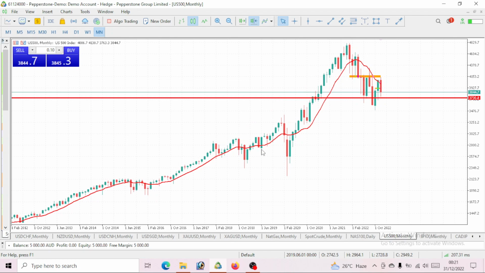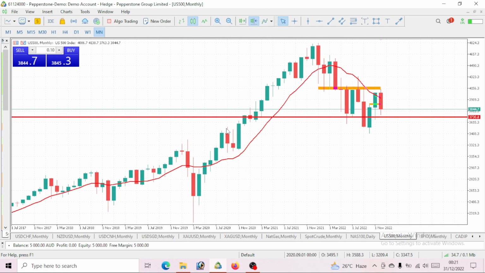But prior to 2022, price was trading above this 10 period moving average. Those of you that don't really know much about this moving average, once your price is above the moving average, then definitely that is a buy movement, especially if you're a position trader who wants to trade long term using your monthly time frame and you sit above your 10 period moving average. But once the year 2022 came in, we started having that bearish move.